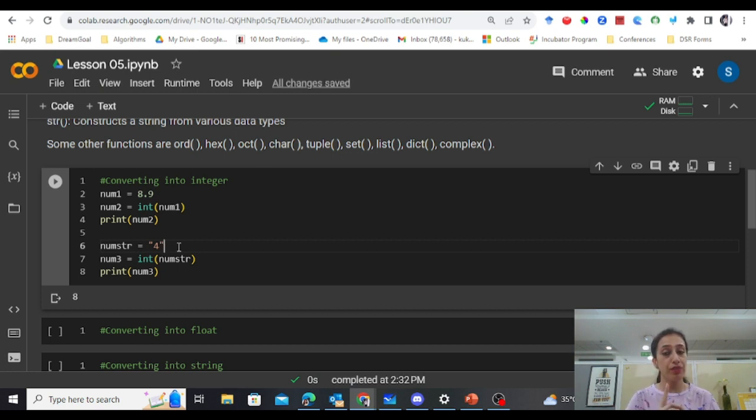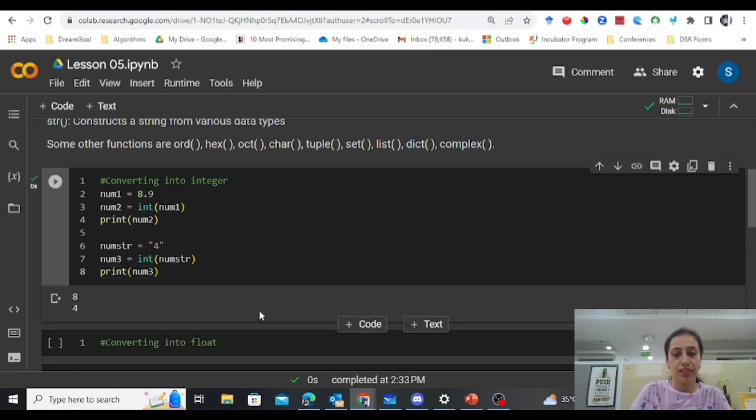If you remember, we talked about this in our previous videos: anything inside double quotes is text data, irrespective of whether it's a digit, a symbol or a character. So right now num_str is text, but if I want its integer value, I just write int, and if I run this, it gives me 4. So the int function works with either float values or string values which contain integer data.